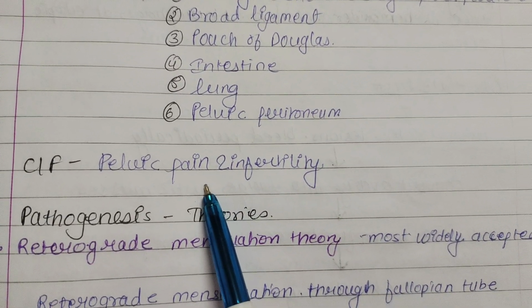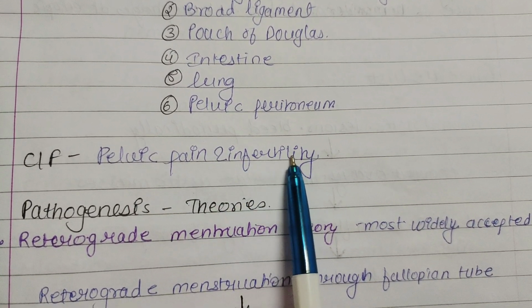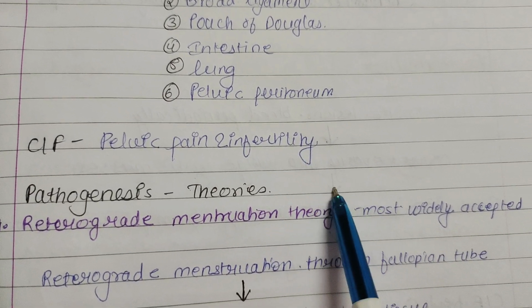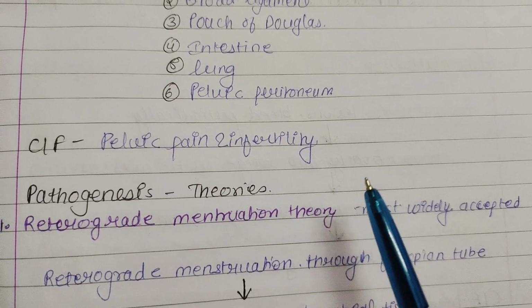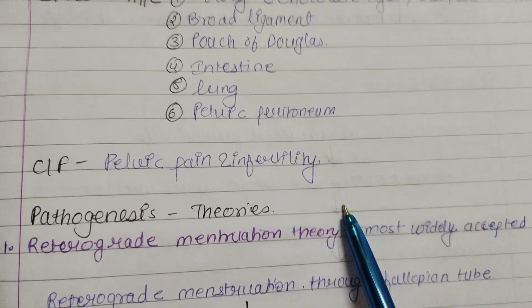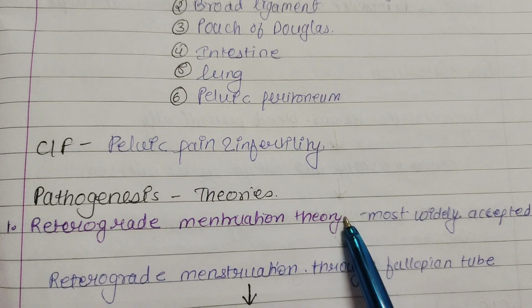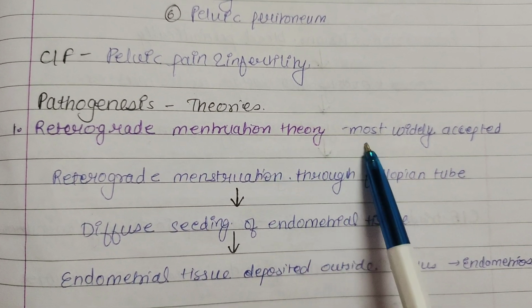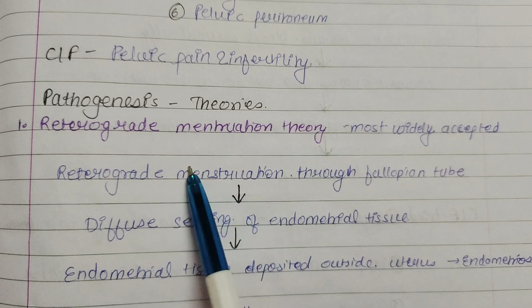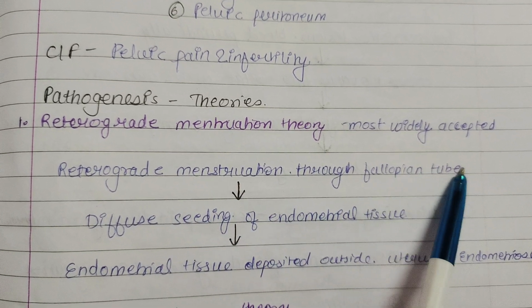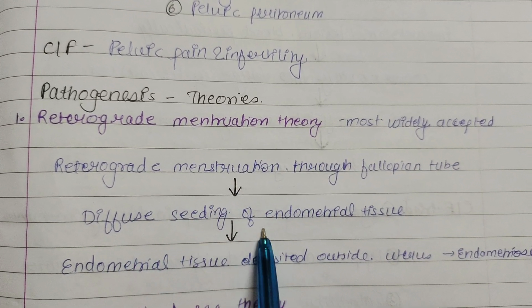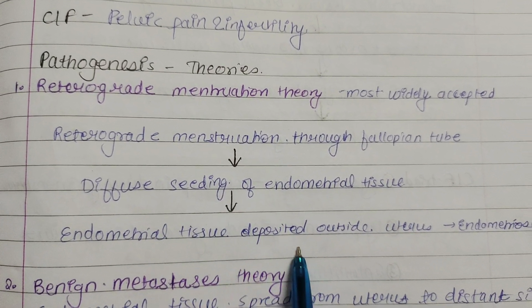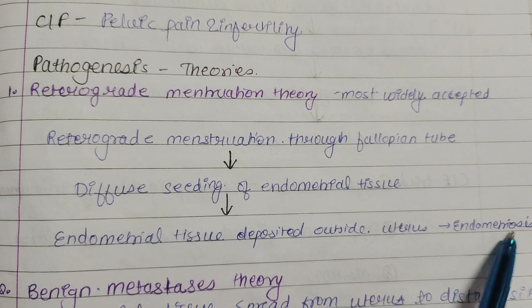Now, the clinical features of endometriosis are pelvic pain and infertility. Now, there are some theories which explain why the endometrium is present in different regions. The most popular theory is the retrograde menstrual theory, which is the most widely accepted, in which retrograde menstruation through the fallopian tube leads to diffuse seeding of endometrial tissue, deposited outside the uterus, and endometriosis happens.